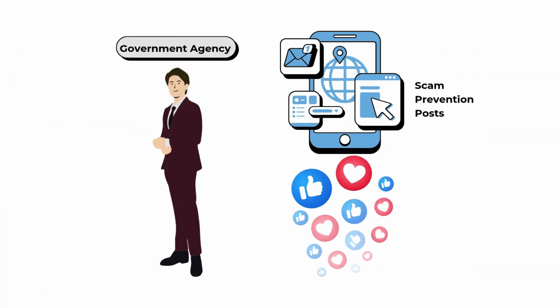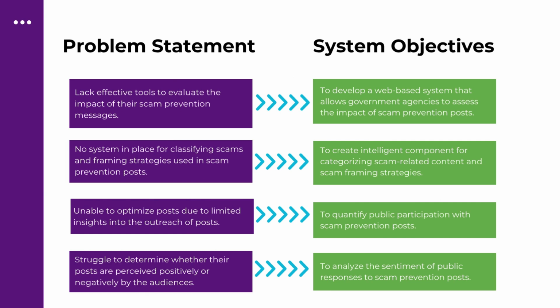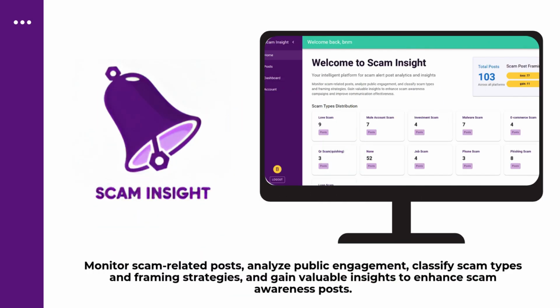Imagine you are a government agency who regularly shares scam prevention messages across social media and online platforms. So here's the problem. Government agencies lack effective tools to evaluate the impact of their scam prevention messages. There is no system in place for classifying the scam and framing strategy used in their scam prevention posts. Besides, government agencies are unable to optimize their posts due to the limited insights they have into the outreach of the posts. Lastly, the government agencies struggle to determine whether their posts are perceived positively or negatively by the audience. And Scam Insight is your solution.